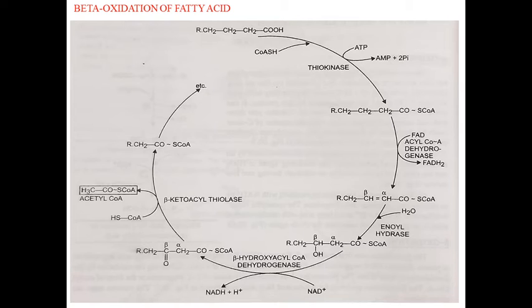It enters the beta oxidation spiral until 2 carbon atoms are split out as acetyl coenzyme A. In this way, the long chain fatty acids release step by step 2 carbon units and finally are degraded to acetyl coenzyme A molecules.